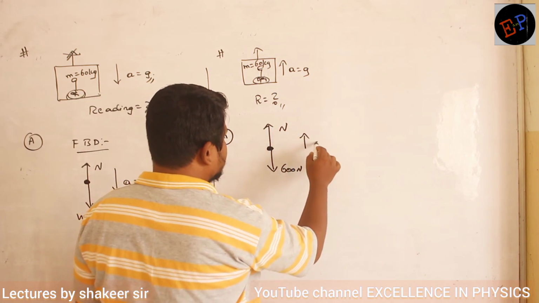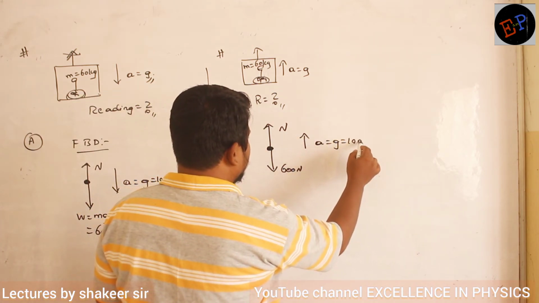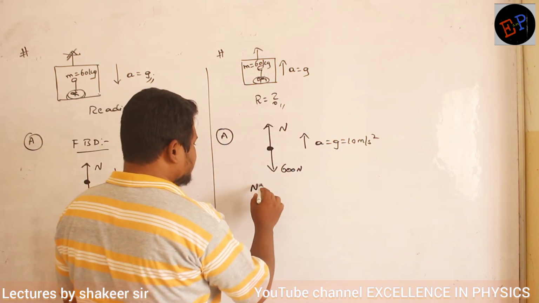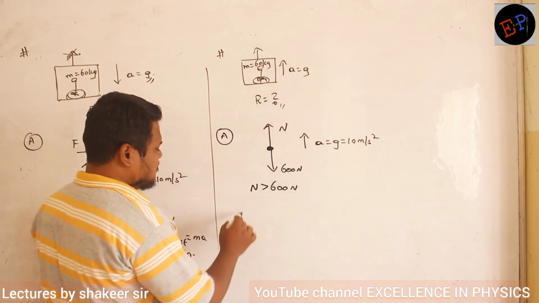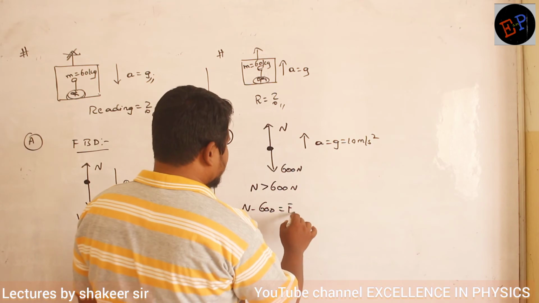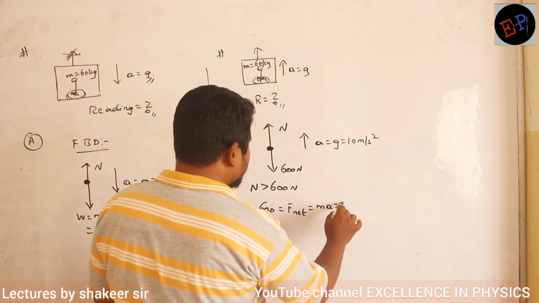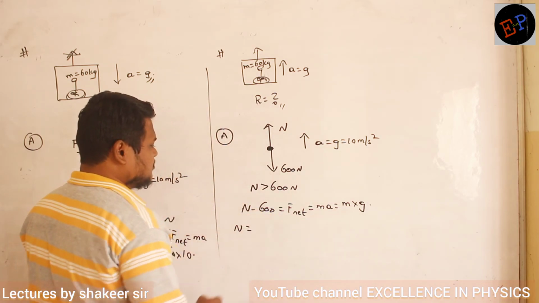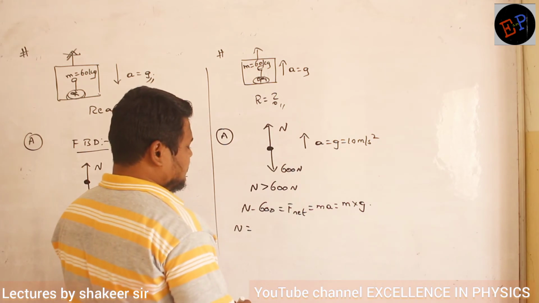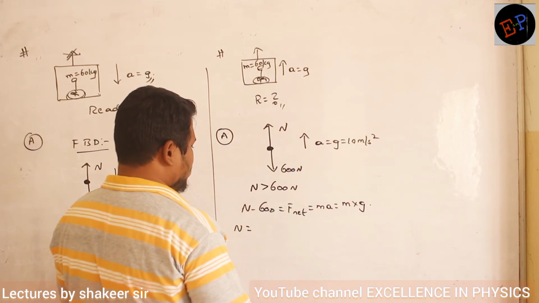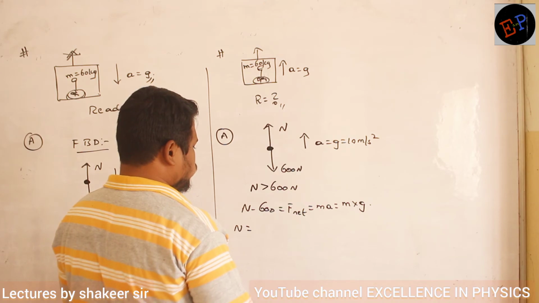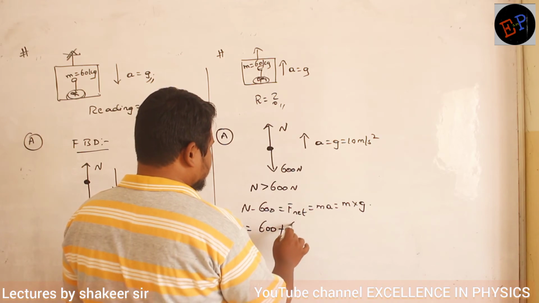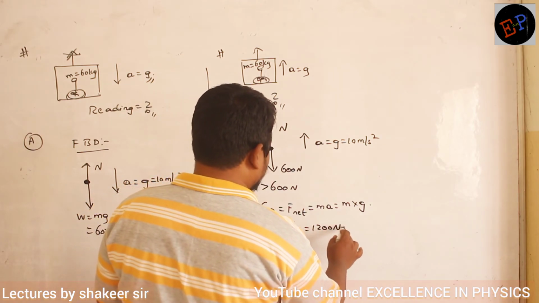But in which direction is the acceleration? Acceleration is equal to g, equal to 10 meter per second square. It is in the upward direction. If acceleration is in the upward direction, definitely I can say the normal reaction should have been greater than 600 Newton. So N minus 600 becomes the net force, and net force formula is mass into acceleration. Acceleration value is g. So N value is equal to how much? 600 plus 600, so 1200 Newton.